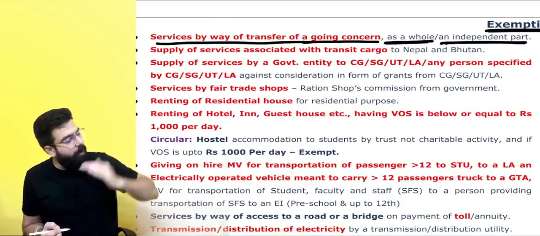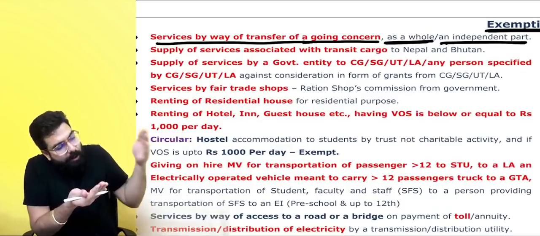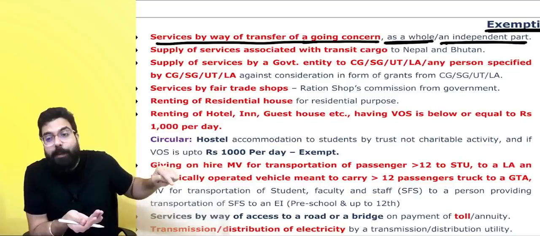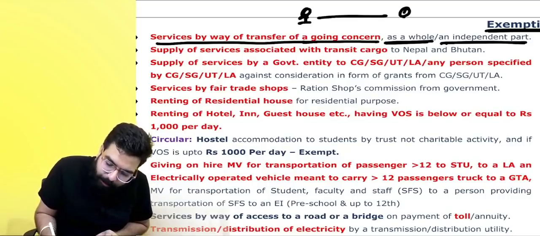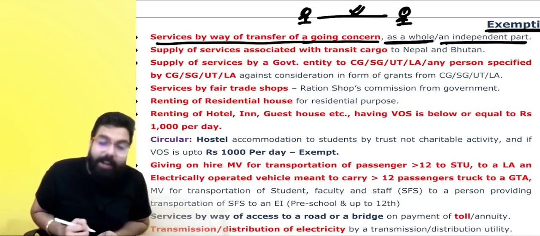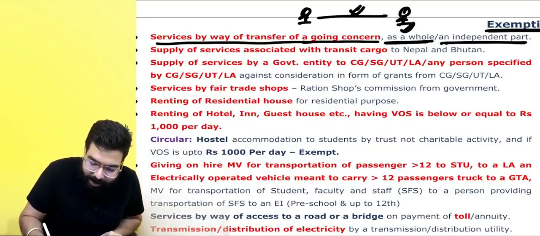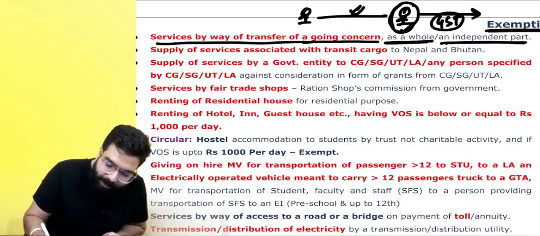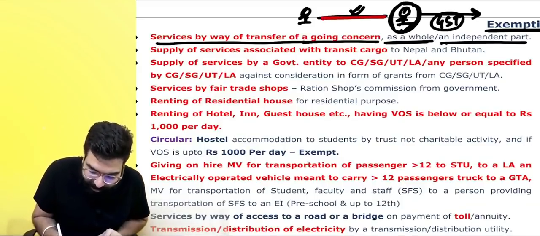If one person transfers his business as a going concern, we remember that whenever a transferor transfers his business as a going concern to someone, the transferee is going to take registration. This transfer of business as a going concern is exempted from GST because the transferee will take registration, sell the goods, collect GST and pay it to the government. The transferee was liable to take registration, and hence the transfer was exempted.